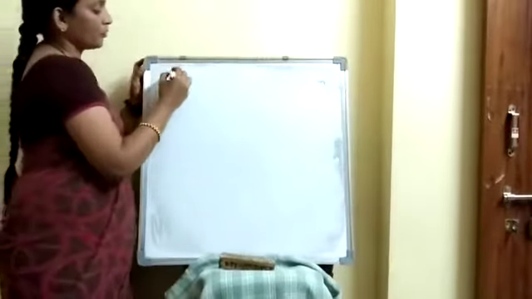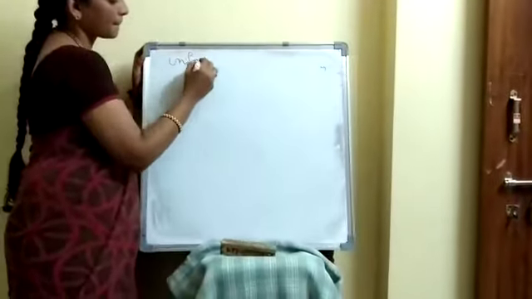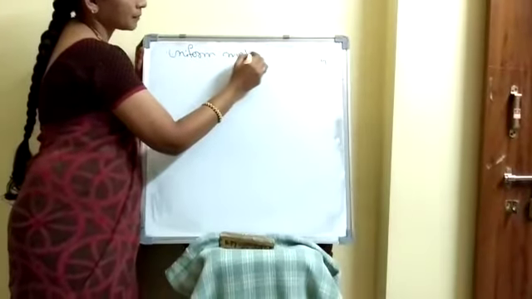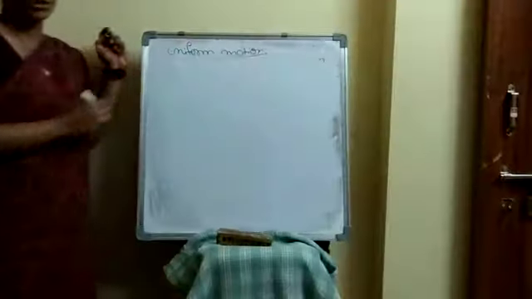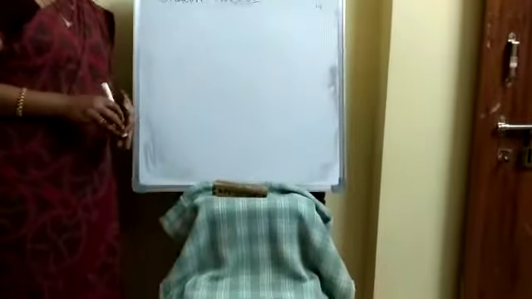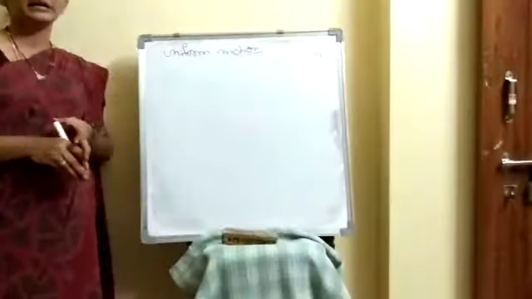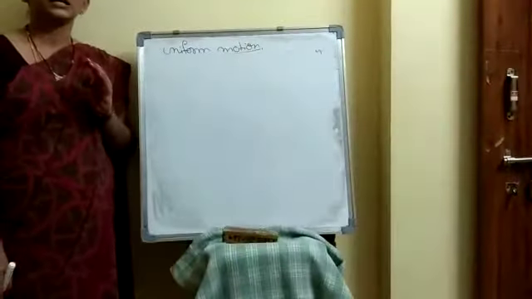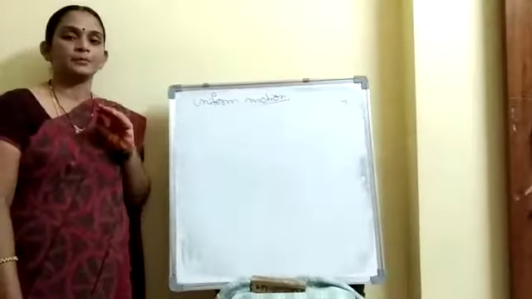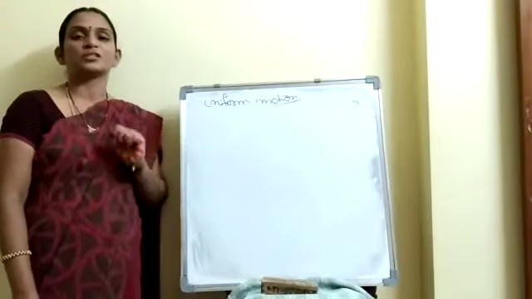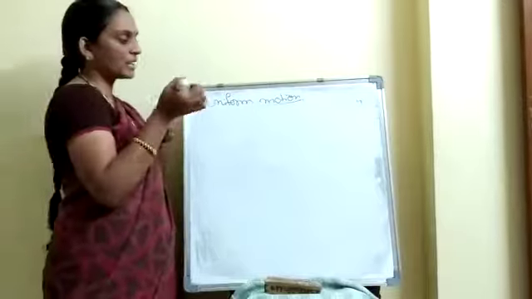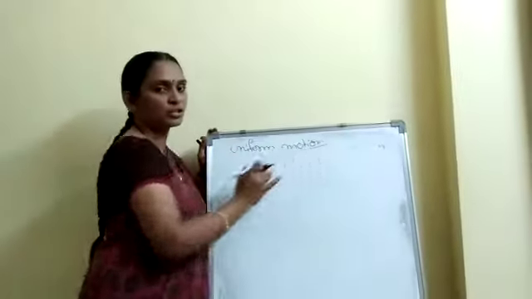regarding uniform motion and non-uniform motion. First we shall see uniform motion. Uniform motion means that when the object moves equal distances in equal intervals of time, then we can say it is moving with a uniform motion.